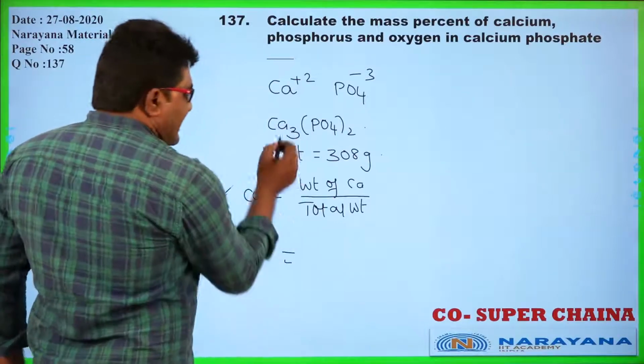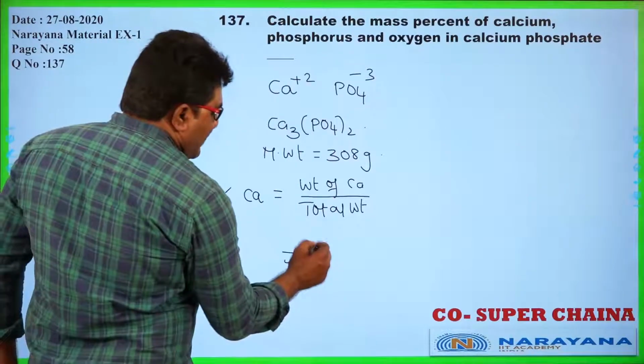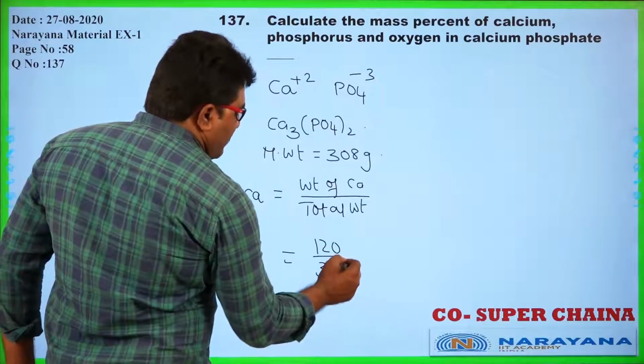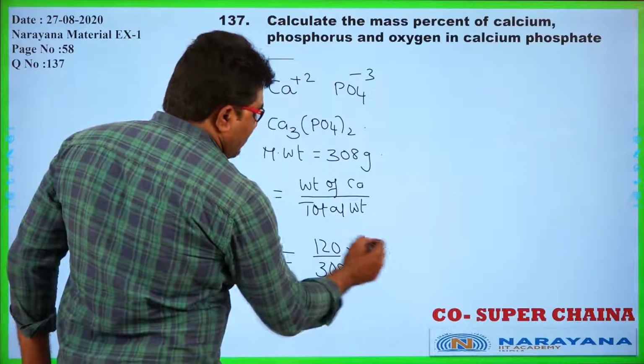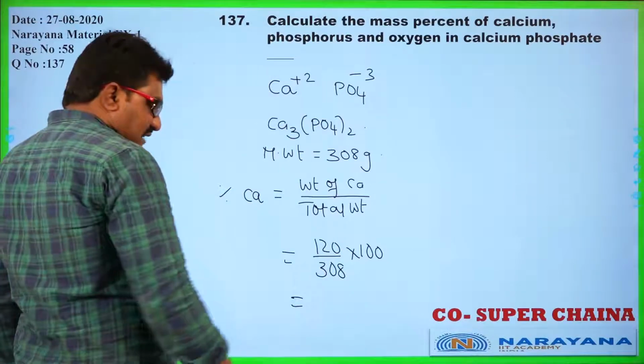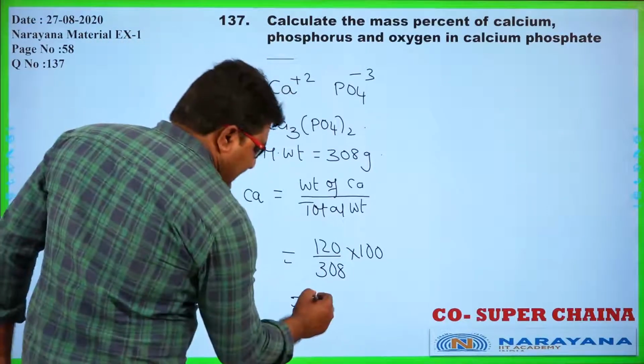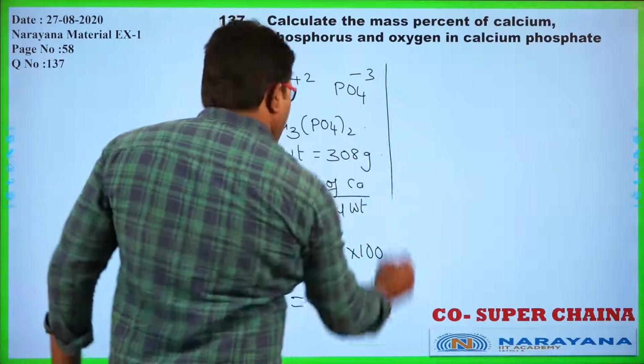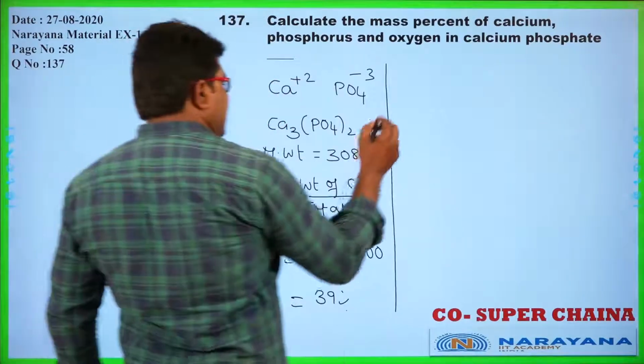3 calcium atoms are there. 3 into 40, how much is it? 120 by the total weight of the compound, 308, into 100. By doing this, I will get approximately 39%.